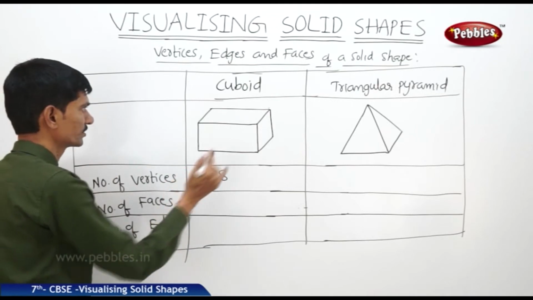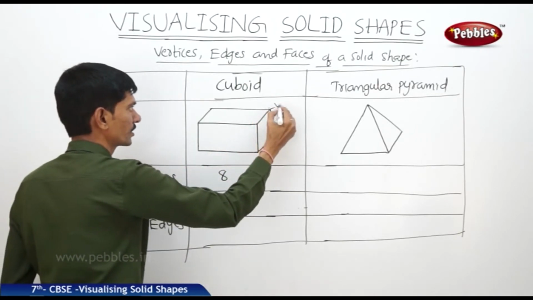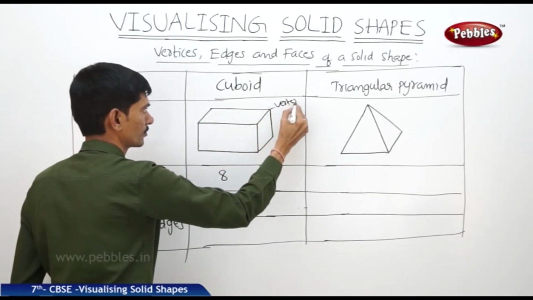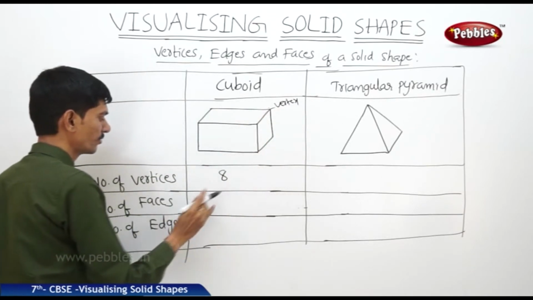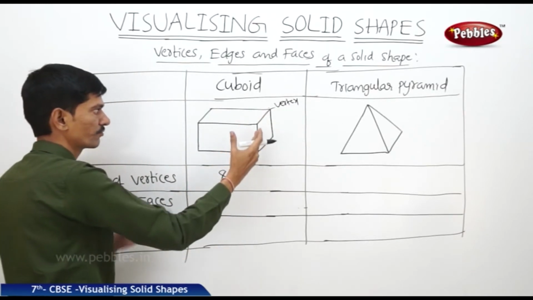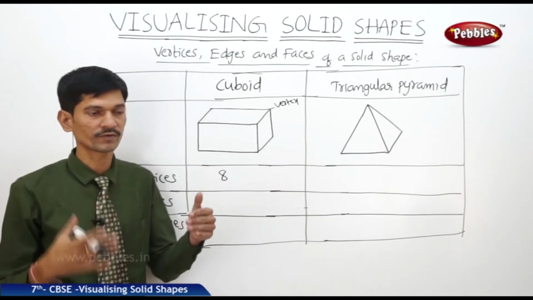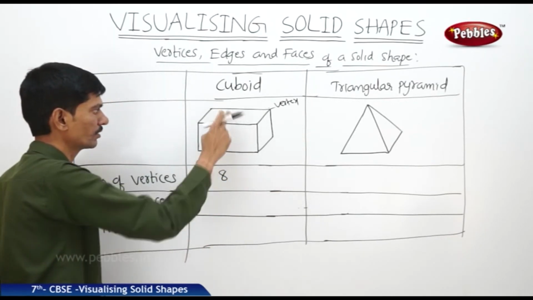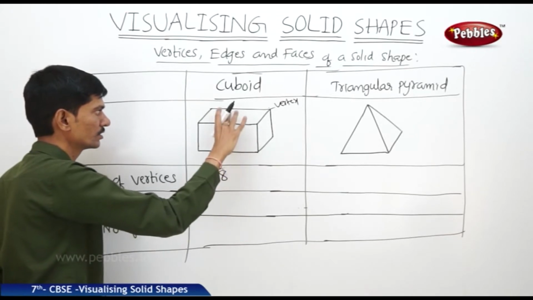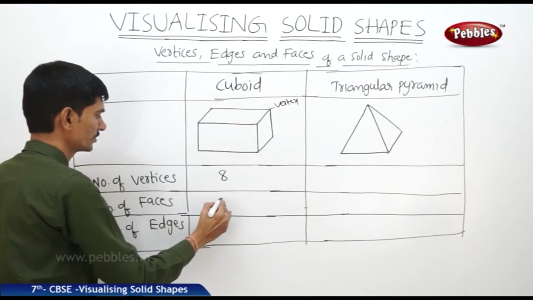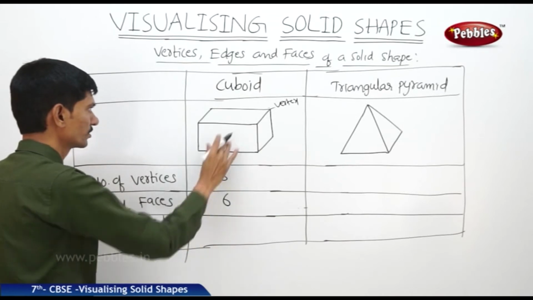Each corner is a vertex. Then the number of faces: here 4 lateral faces, means 4 side faces, and including the top and bottom, totally 6 faces in case of a cuboid.